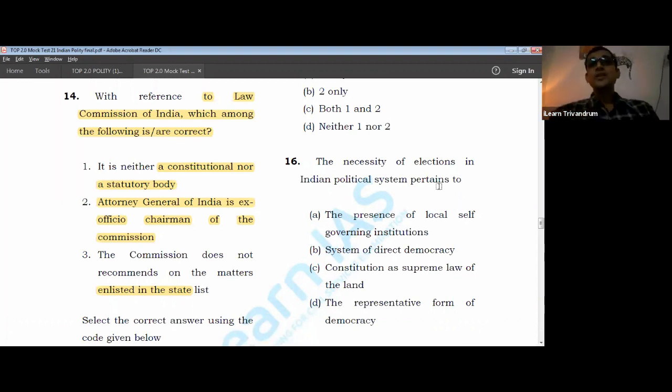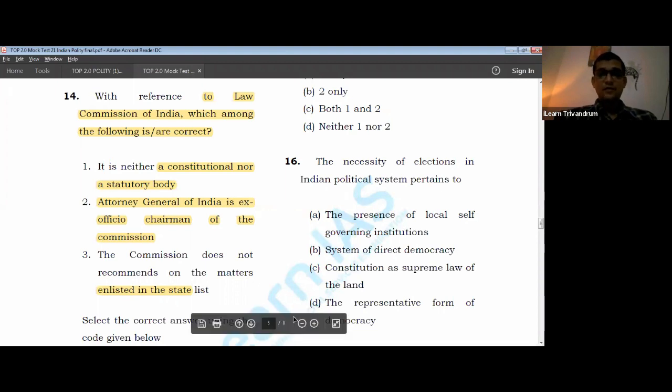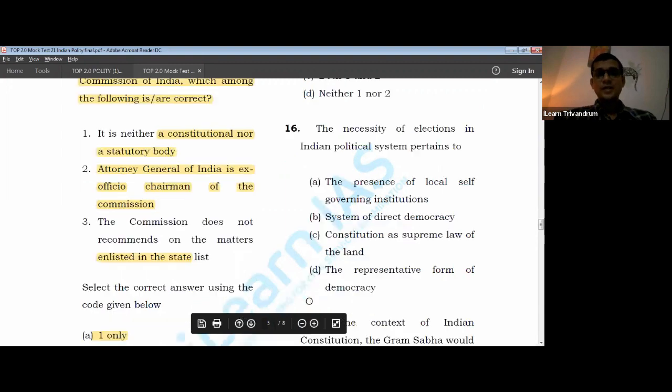We need them for the simple fact that India is such a large country and democracy that people cannot directly stand or make laws. So they need to be represented by somebody from their side, who is called an MP or an MLA. And that is why we call ourselves a representative form of democracy. For that reason, this is the right thing.